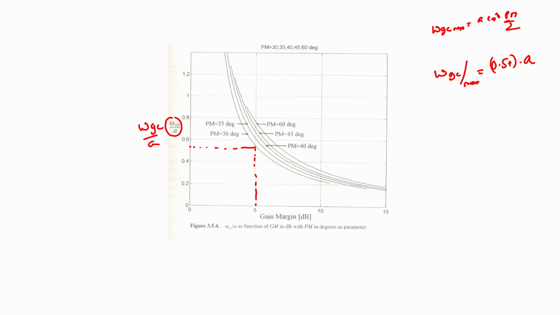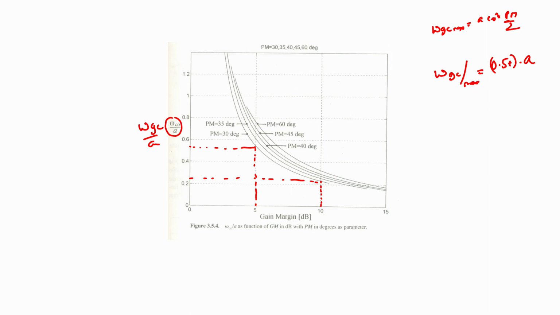Now, let us say our gain margin requirement is even higher. Let us say we expect a 10 dB gain margin, then for such a gain margin requirement, we note that omega Gc by A is actually just a little bit above 0.2 for a phase margin of 30 degrees.